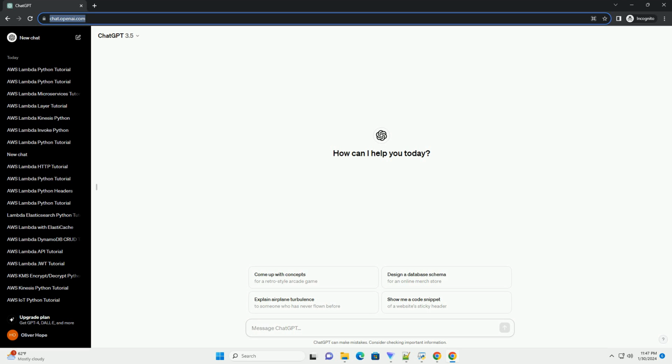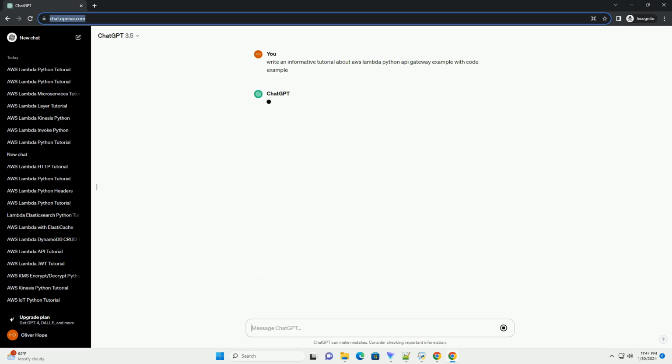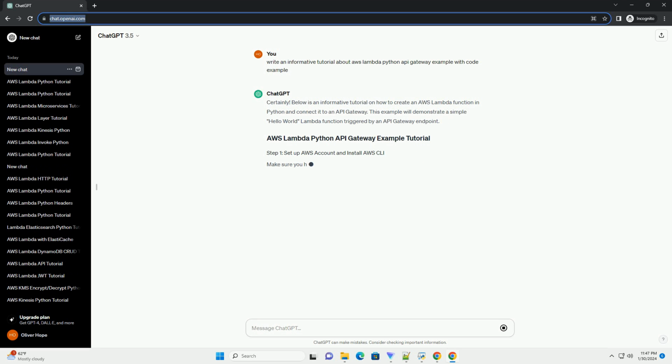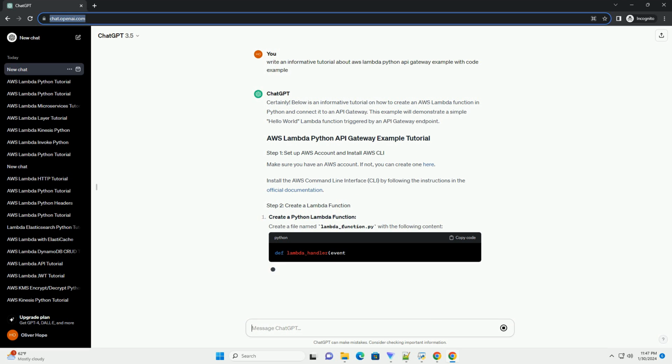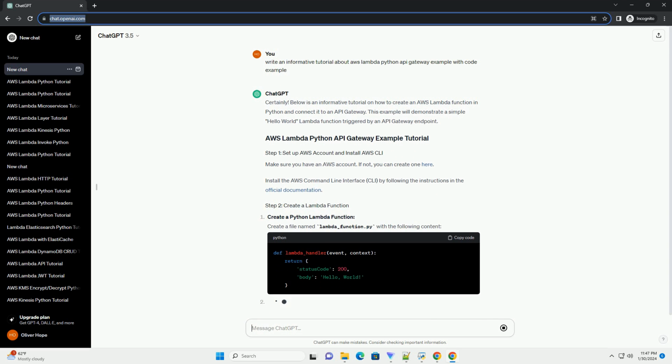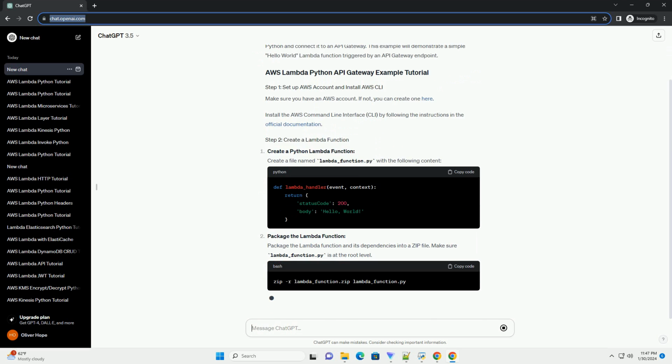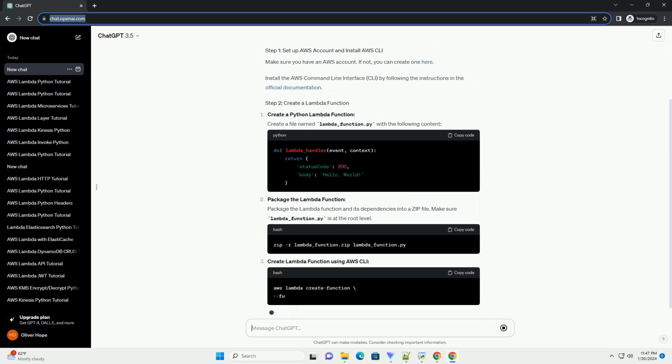Certainly. Below is an informative tutorial on how to create an AWS Lambda function in Python and connect it to an API gateway. This example will demonstrate a simple Hello World Lambda function triggered by an API gateway endpoint. Make sure you have an AWS account. If not, you can create one here. Install the AWS Command Line Interface, CLI, by following the instructions in the official documentation.